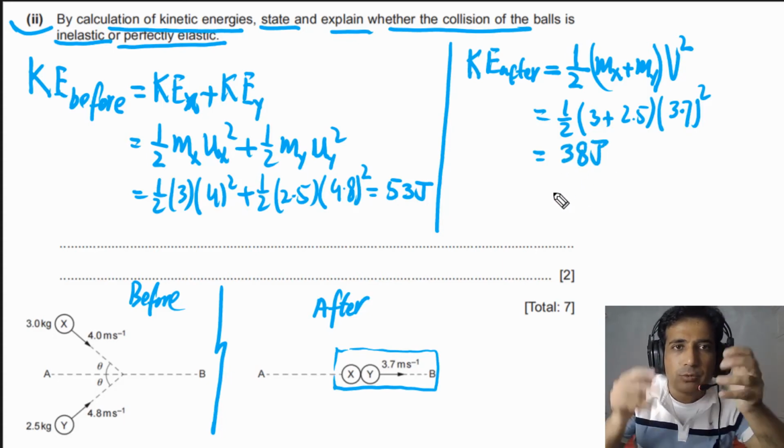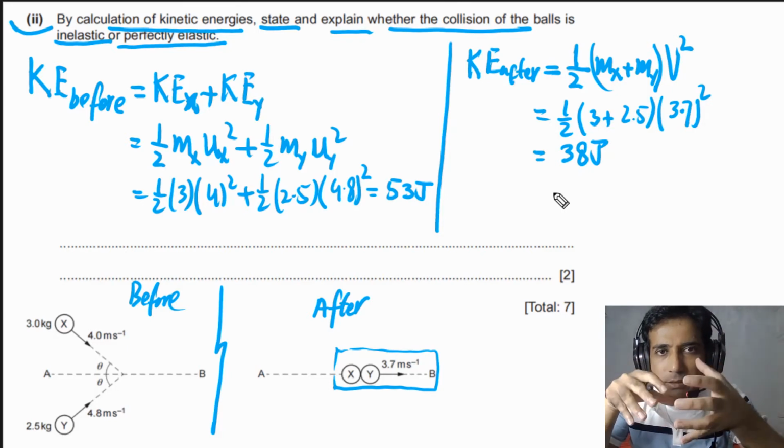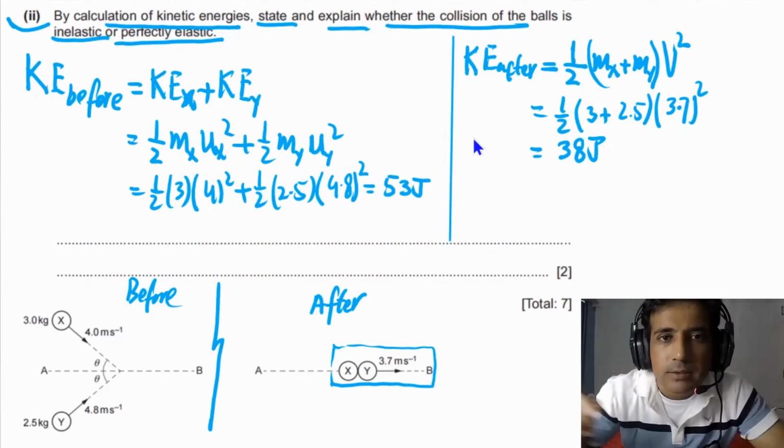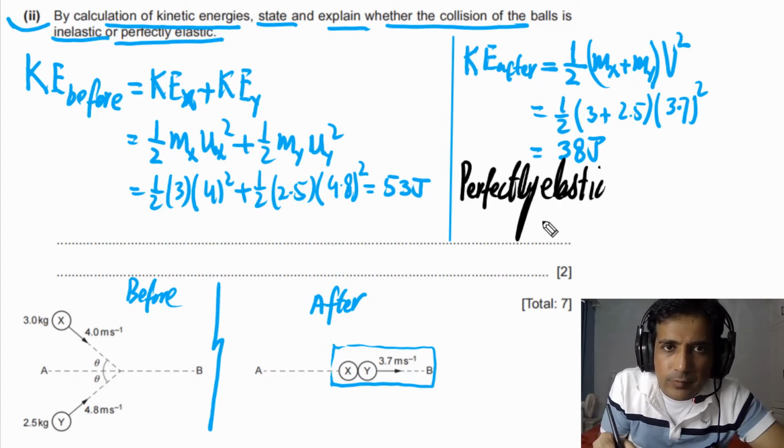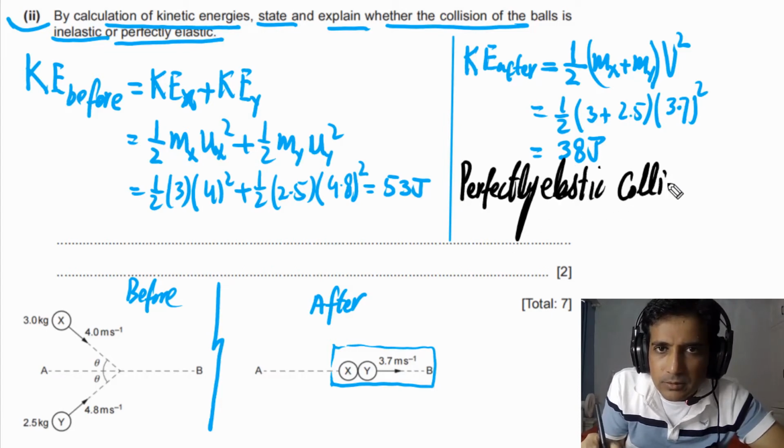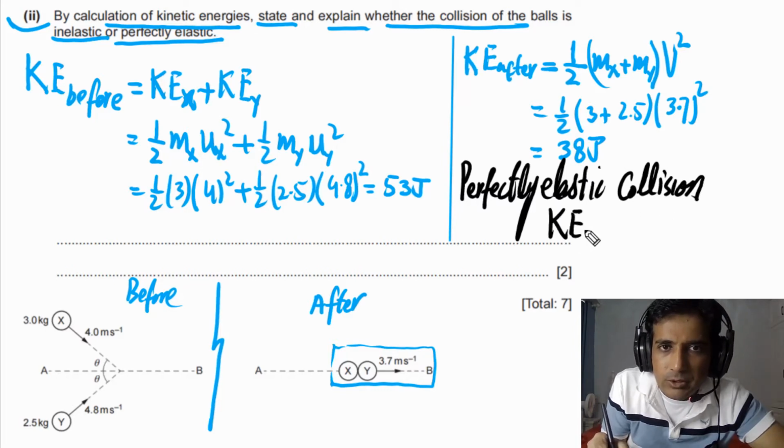Now we need to decide, is it elastic collision or is it inelastic? Let's try to understand conditions for perfectly elastic collision. Collision is perfectly elastic if kinetic energy before collision is equal to kinetic energy after.